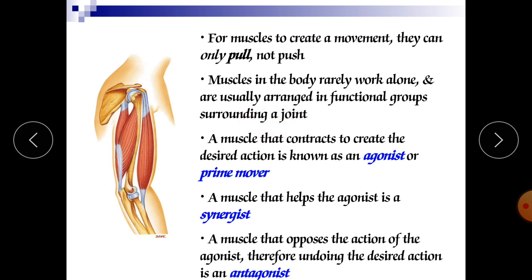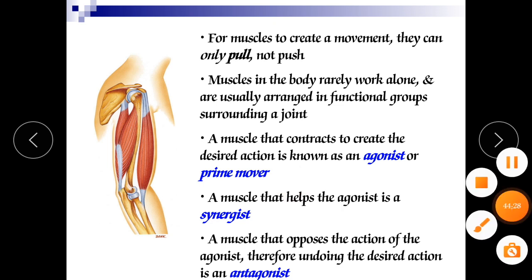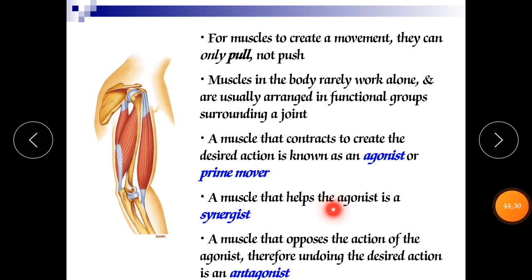A muscle that contracts to create the desired action is known as the agonist or prime mover. A muscle that helps the agonist is a synergist, when you are moving in one direction together. The muscle that opposes the action of the agonist, therefore undoing the desired action, is called an antagonist. So when you are doing the opposite action, it is called antagonist.